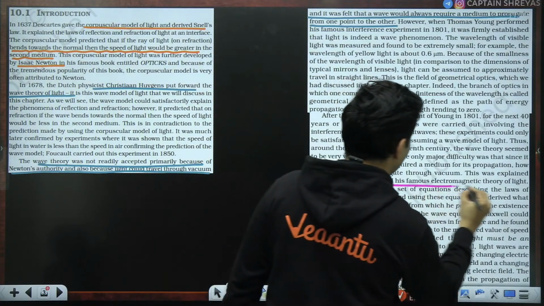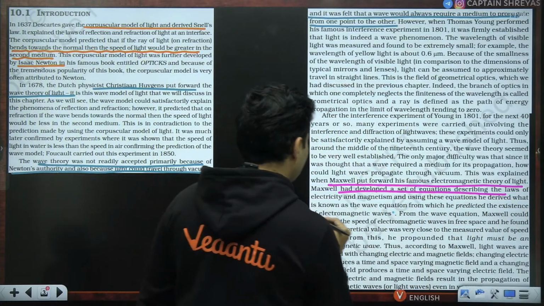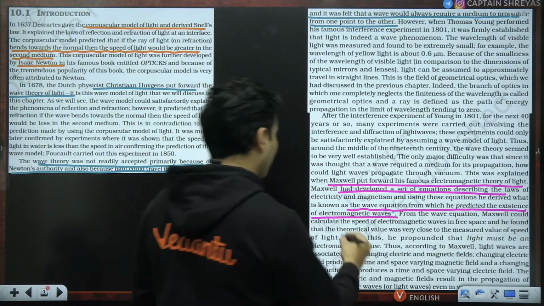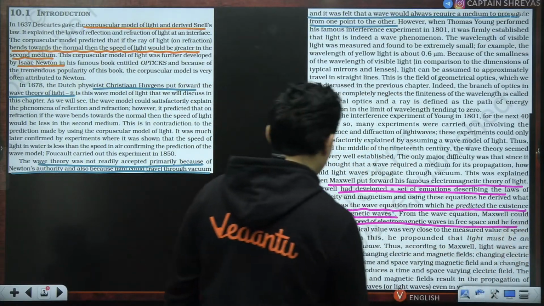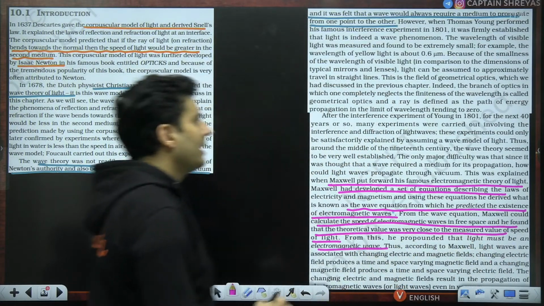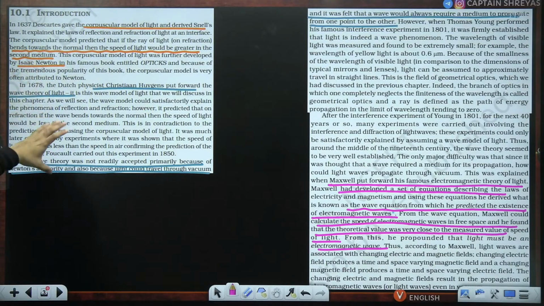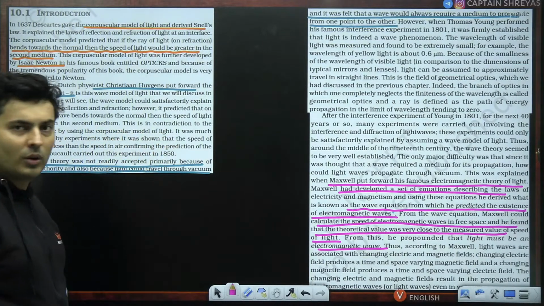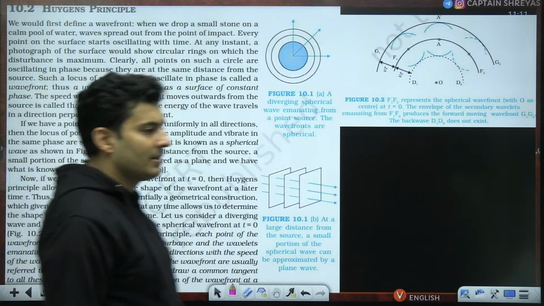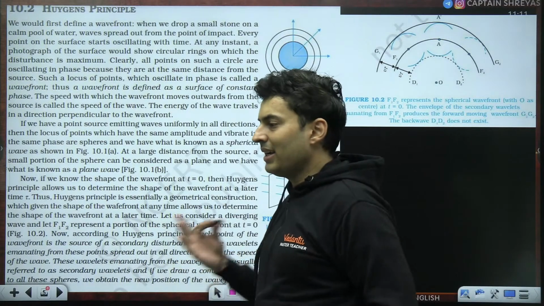So Maxwell put forward his electromagnetic wave theory, and he developed a set of equations. We have seen that, and that's why we know light is basically an electromagnetic wave. He was able to calculate the speed and explain very different phenomena regarding light. So that is there in the theory part initially in the introduction, but mainly we are going to focus on the Huygens principle. So what exactly is this Huygens principle? What did he assume, and why was it not considered, and why is it considered now?